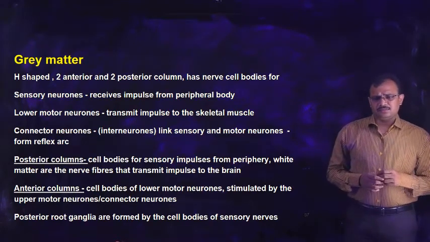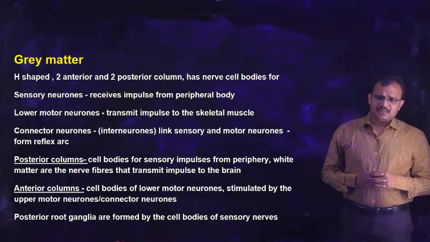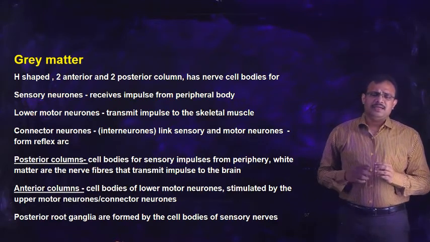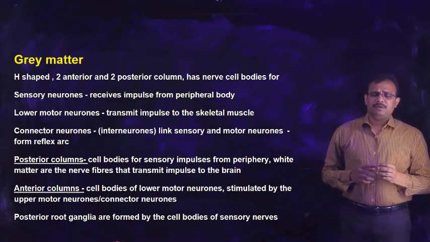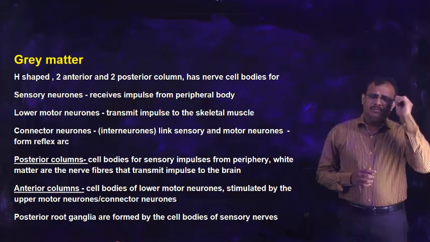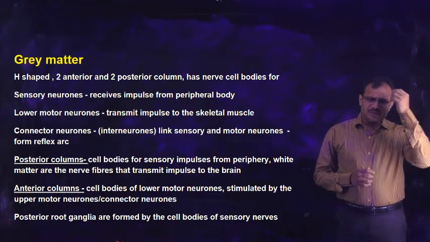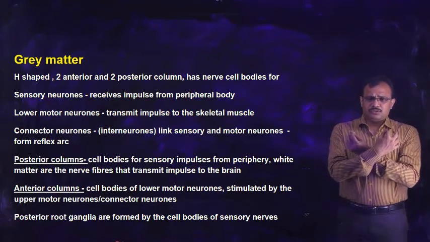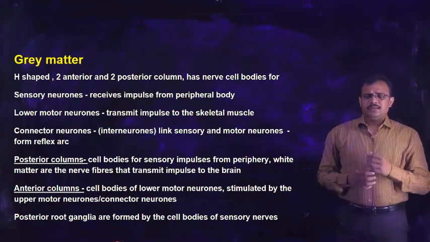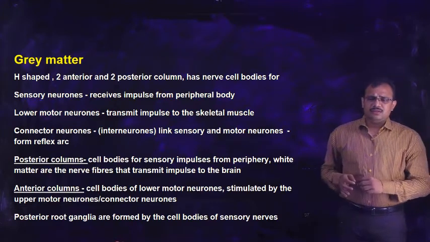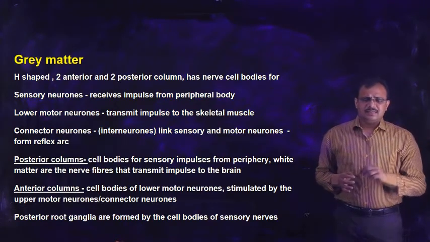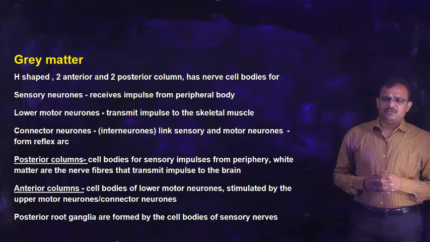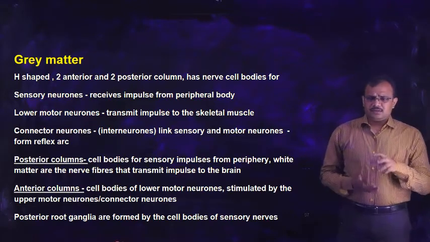These sensory neurons have their cell bodies in the posterior columns, whereas motor neurons have their cell bodies in the anterior columns. Generally we have seen that motor activity is controlled by two neurons: one is the upper motor neuron and the other is the lower motor neuron. The upper motor neuron arises from the motor area in the brain and passes through the brain stem, where in the medulla oblongata it undergoes crossing over and moves downwards into the spinal cord. From the spinal cord the lower motor neuron arises and is supplied to various skeletal muscles, and the cell bodies of the lower motor neuron lie in the anterior column.